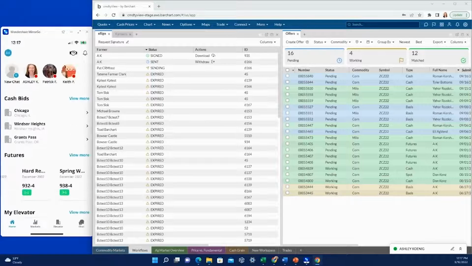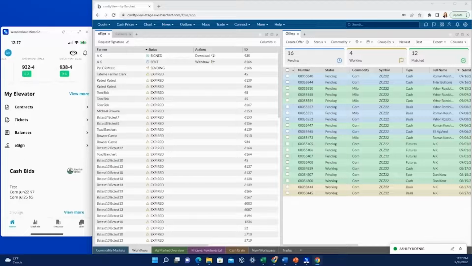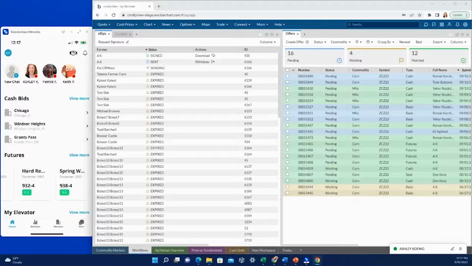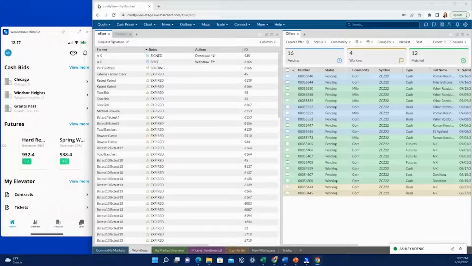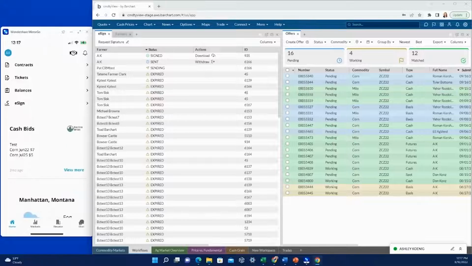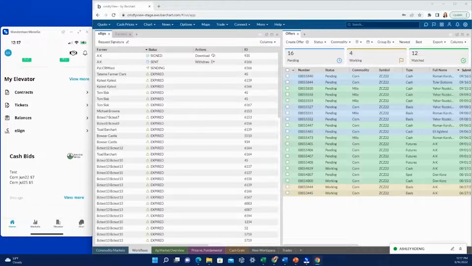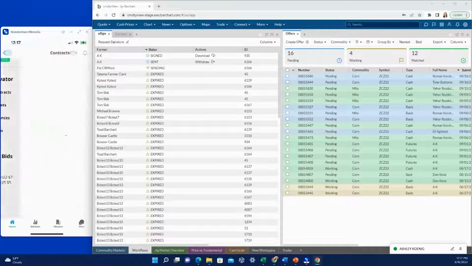Coming back to the home screen here, we have the My Elevator section, which will provide all of the accounting data that your farmers are interested in. In order to access this section, a farmer must be logged in. Additionally, to chat with merchandisers, farmers need to be logged in as well. So they will know if they're not logged in because the chat screen will be blurred out and they won't be able to see their information, nor these push notifications that we'll discuss next. We also have a tutorial discussing how to log into the app, so if you have questions on that, please reference that video.